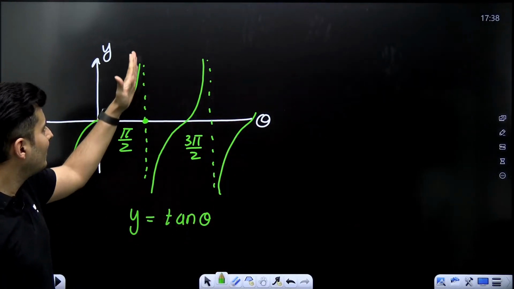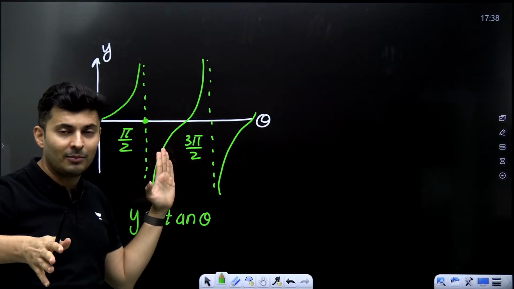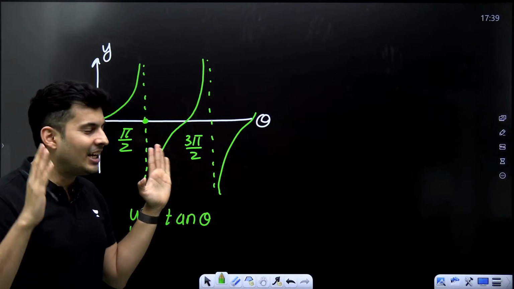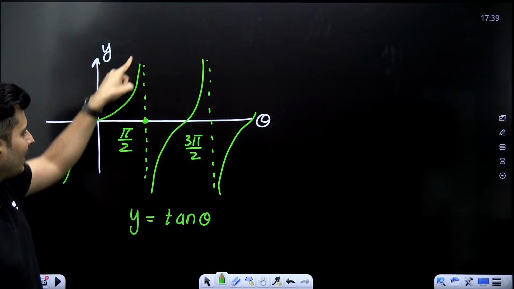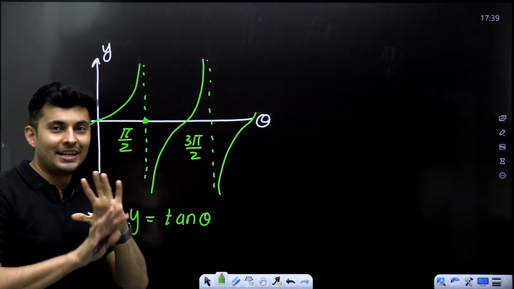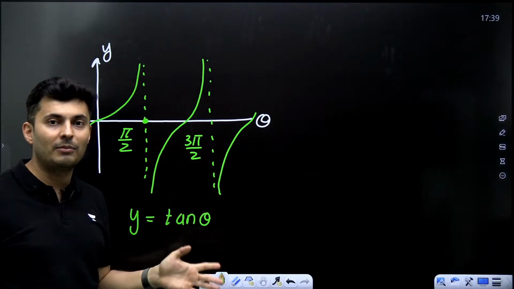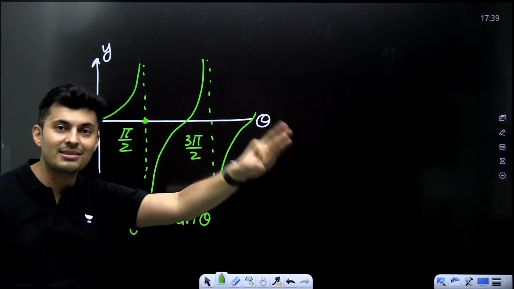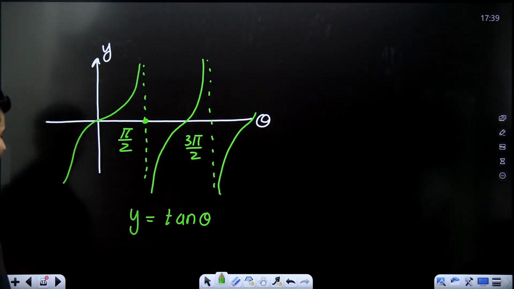It goes here, but it never touches this line because tan 90 is not a defined number. I have seen many students saying tan 90 is infinity. If you are saying that, that is wrong, because it is neither plus infinity nor minus infinity. Understand that it is not even a number. It is not a real number. It is not an imaginary number. So it is not even a number. So there is no point discussing it. Keep this in mind. All right, very good.